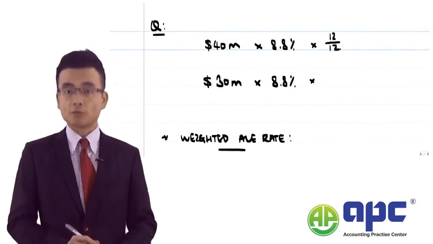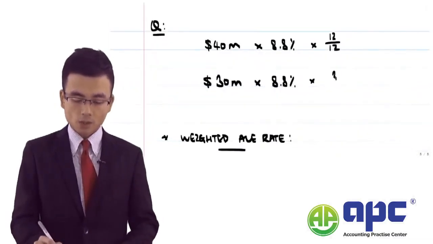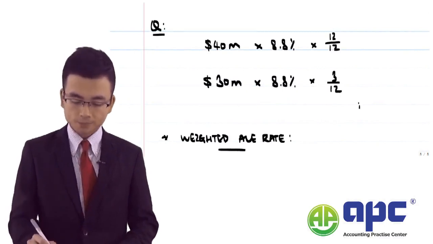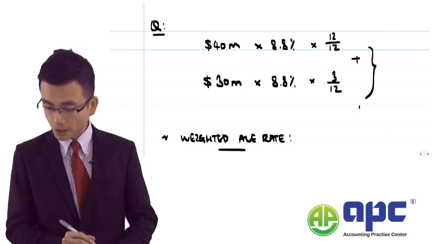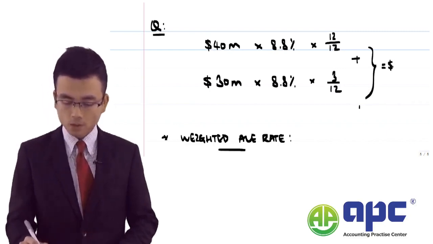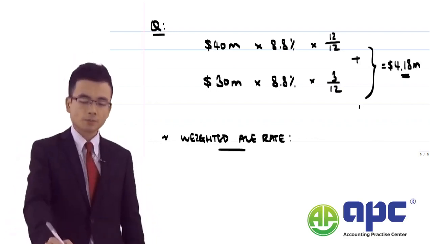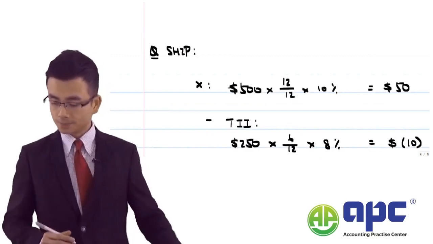And for the second $30 million, it's October, November, December, 3 months instead of 12 months. And we add them together, and that will be the total amount that we can capitalize, $4.18 million. So a very important concept that we have to understand.